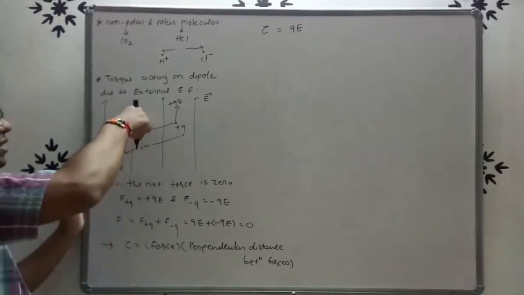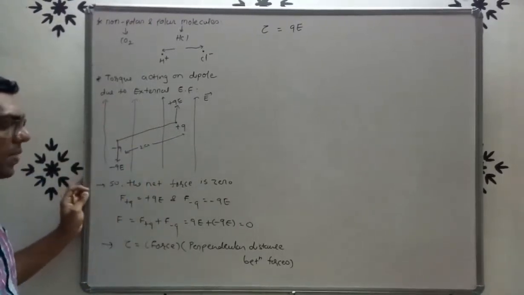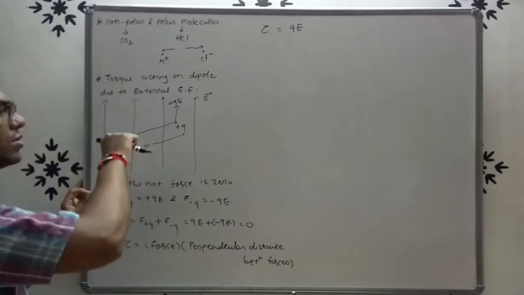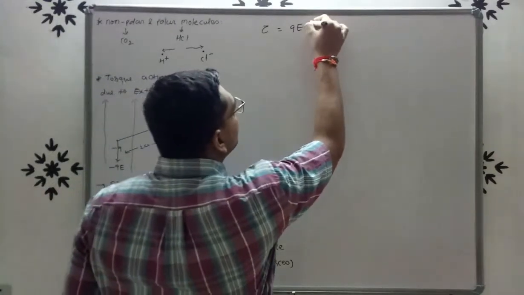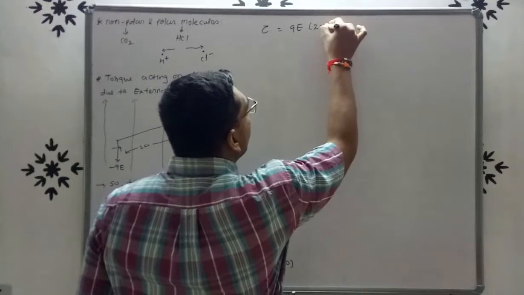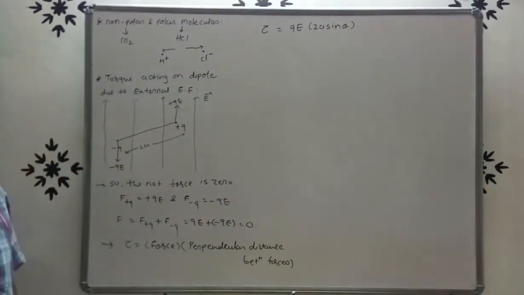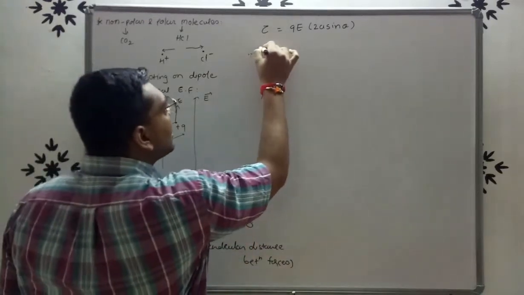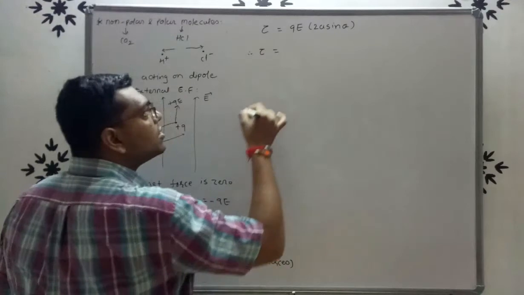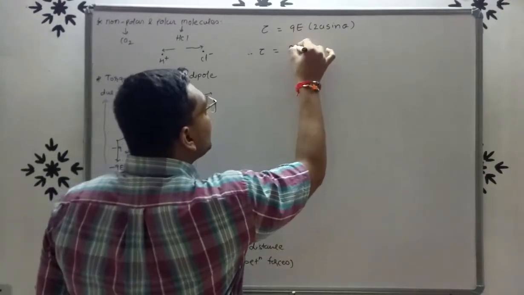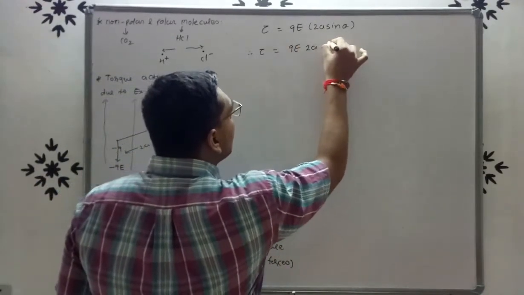Like this component. So the force is QE, and the perpendicular distance between the forces is 2a sin theta. So torque tau is equal to QE 2a sin theta.